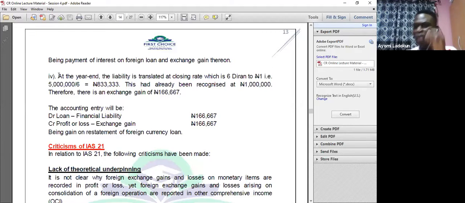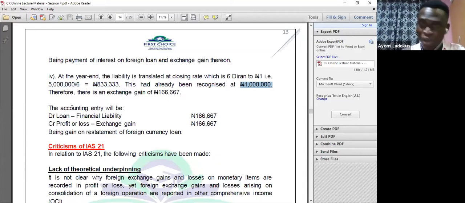So I will now have to retranslate, because as per IAS 21, you need to retranslate. So if I recognized 1 million naira when I took it at the beginning of the year, I will now look at the exchange rate at the year end, because I've not paid. It is 6. So when I retranslate again, I have 833,333. And I've already recognized 1 million, so I need to write it down.